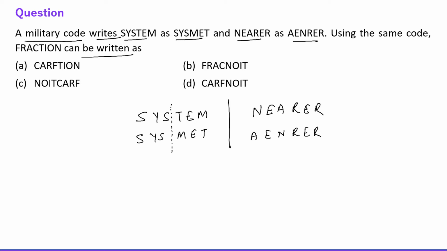See everyone, the situation is like this. This word has been broken into two parts. The first part, S comes here, Y is here, right? Similarly, T is here, M is here, and E is here. And in the similar fashion, N goes here, A goes here, and E is here. R is here, and this. So every word has been broken into two parts, and the positions are swapped. Fine. So fraction.